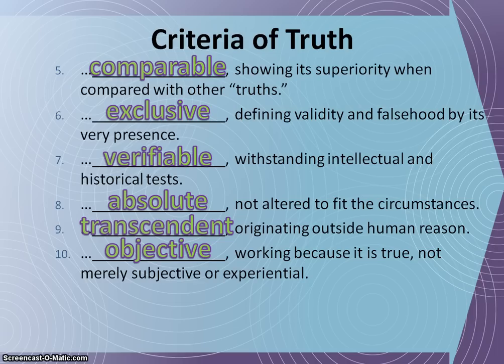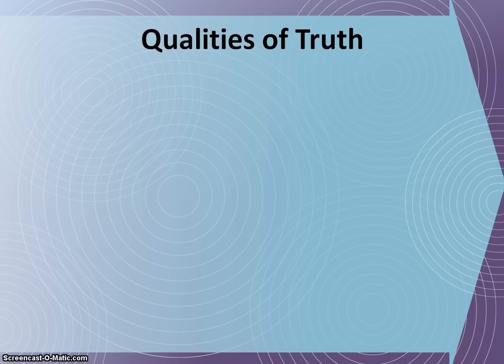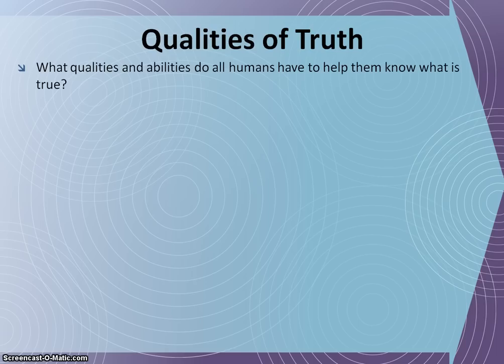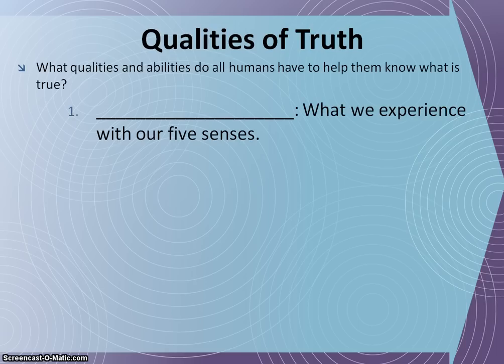In addition to these criteria, God has given us the ability to perceive truth by giving us certain qualities or abilities to determine truth. These are found in the next segment of your handout, and we'll follow the same method. There are only 4 broad categories that we'll cover. First of all, God has gifted us with the ability to perceive truth by giving us our senses.